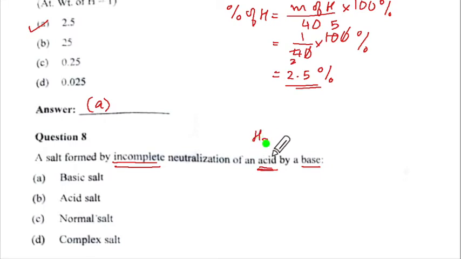It will be something like H2SO4 or it will be H3PO4. And incomplete neutralization means this hydrogen will get partially neutralized. So you will get something like NaHSO4. One H will be remaining still when the other H is replaced by Na. So that gives us the acid salt. So this is the option. So our option for question 8 is B.